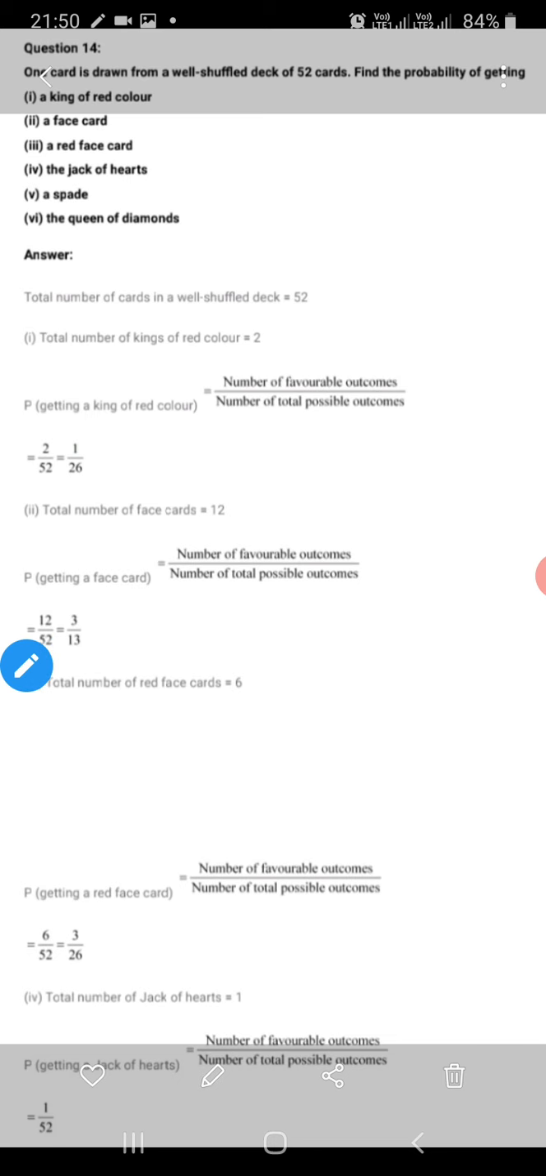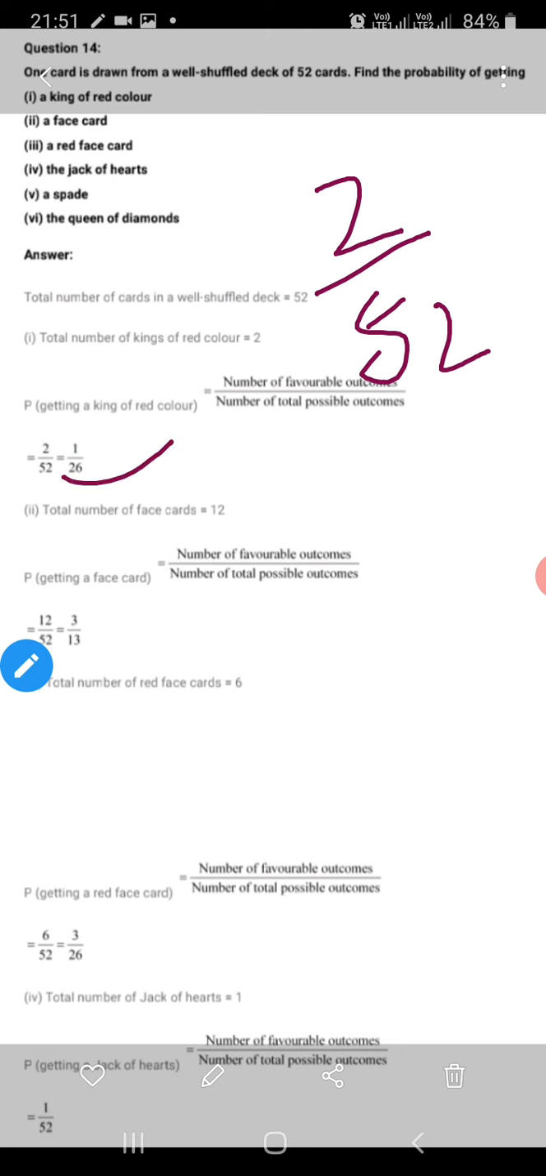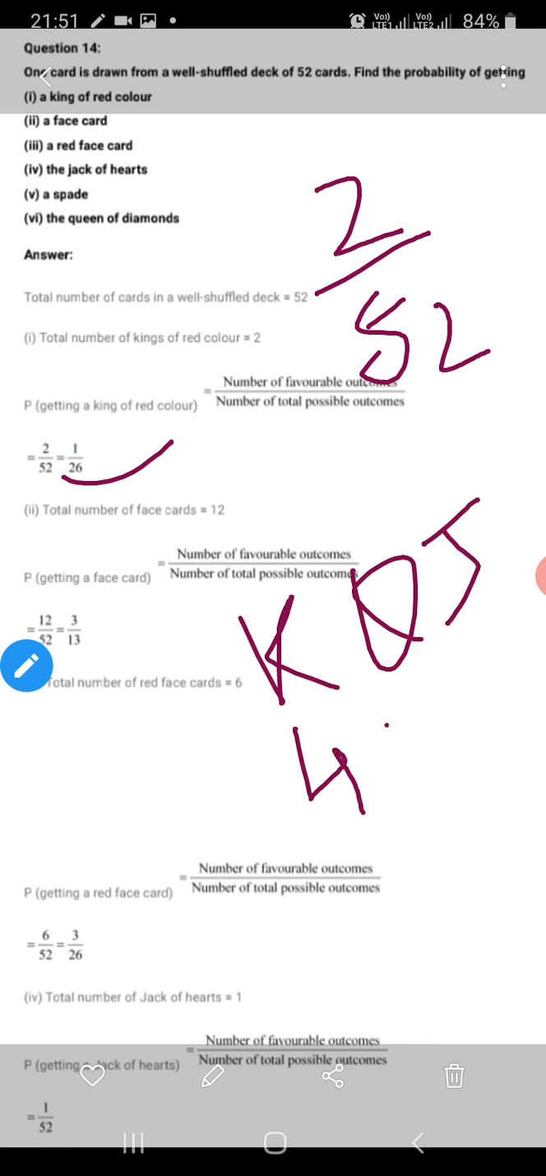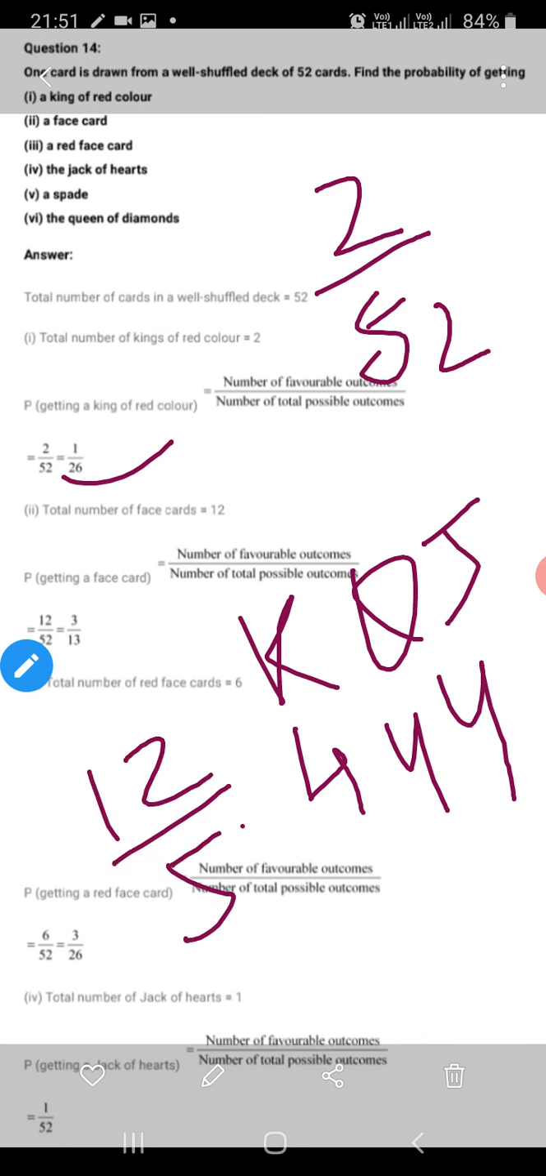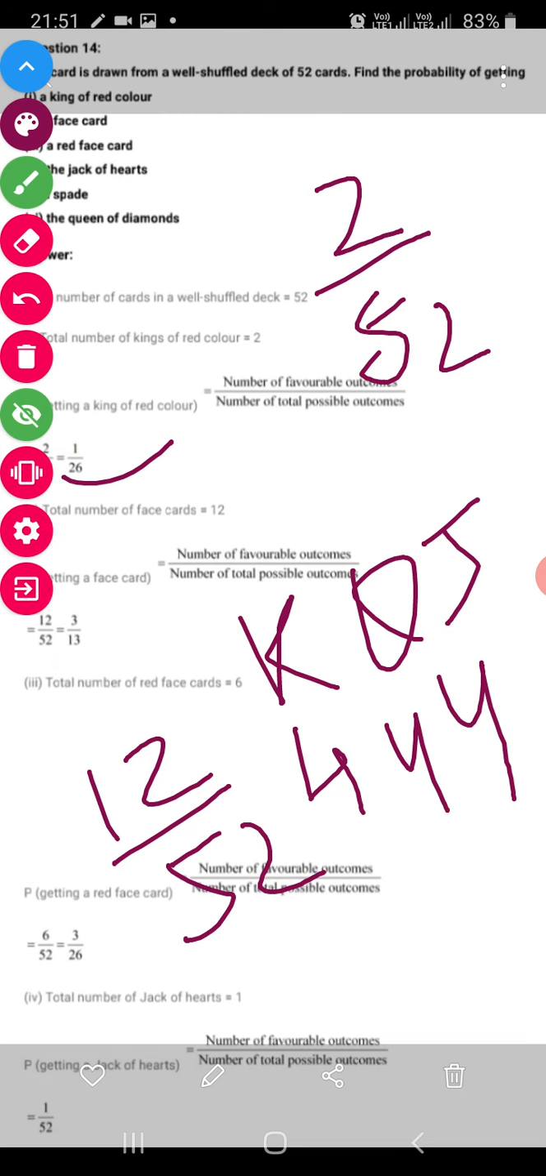Next question is an important one, that is a card one. 52 cards are there. The first question asked is king of red color. Red color kings are 2 in number out of 52. Number 1, done. Second is face card. Face cards, I have told you, are king, queen and jack. So these are 4 in number, this is 4 in number and this is 4 in number. So overall it is 12. So 12 upon 52. Total cards are 52.